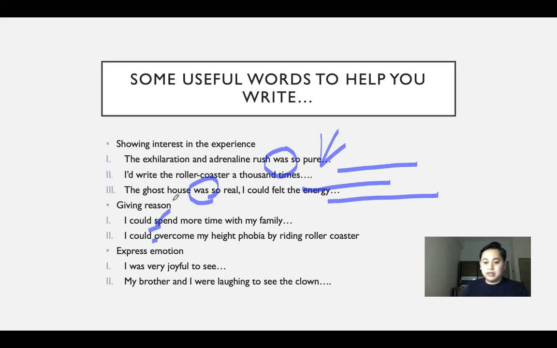The next part is to express emotion: I was very joyful to see. So was means that you want to express the emotion that you felt at that particular moment. And then, were laughing. This is past continuous tense. You want to express what was happening back during the trip.